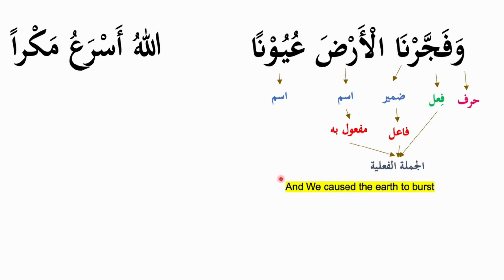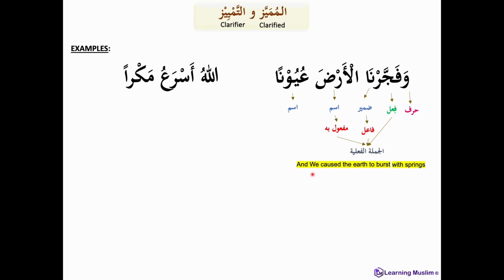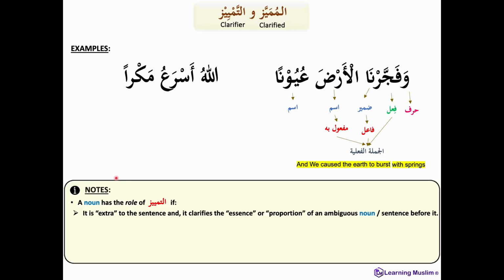And the meaning thus far is, and we caused the earth to burst. Now we have this noun uyuna left over, and together with it, the meaning thus becomes, and we caused the earth to burst with springs. So to understand what's happening here now, let's have a look at our notes.